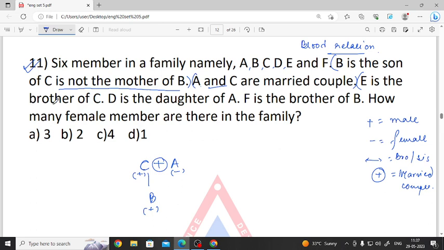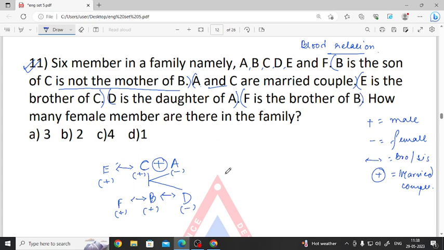Then we have E is the brother of C. Oh, sorry, E is the brother of C. Then we have D is the daughter of A, that means D is the sister of B. Then we have F is the brother of B, that means D is the sister of F also.